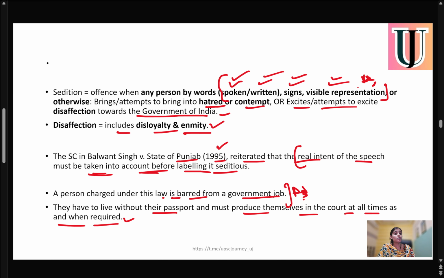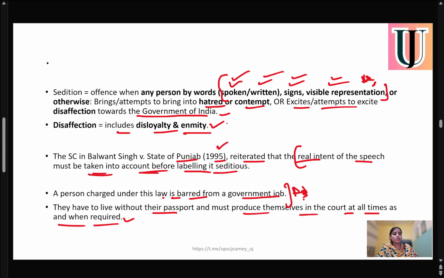At the same time, if you are using any sign or visual representation that hurts the integrity of the country, creates hatred within the country, or tries to create dissatisfaction among the citizens toward the government of India, all of these will be considered an act of sedition.